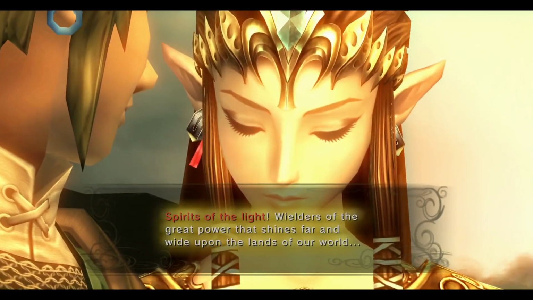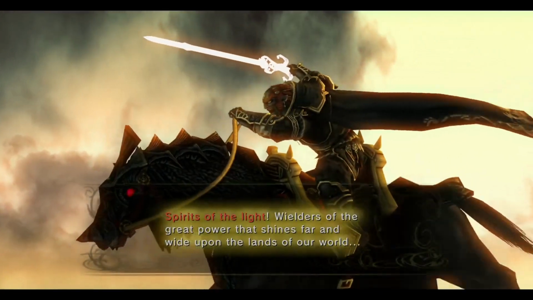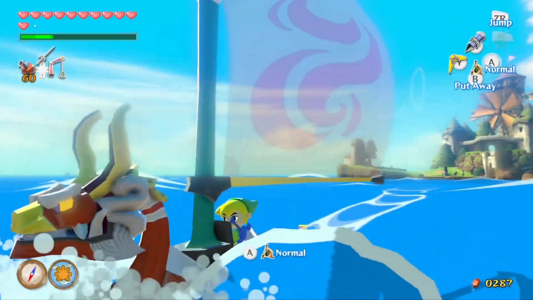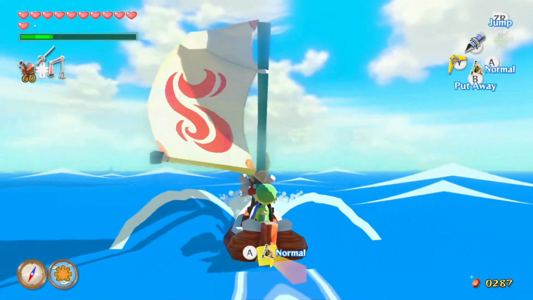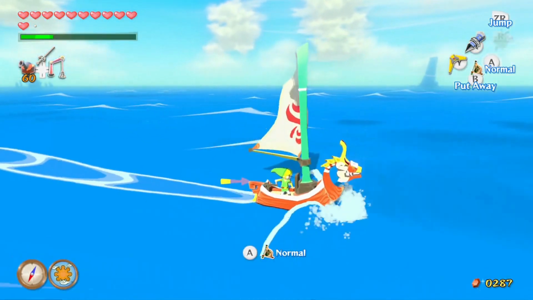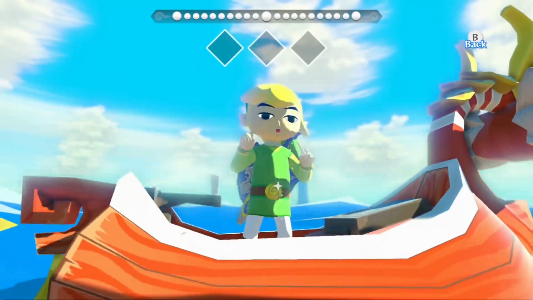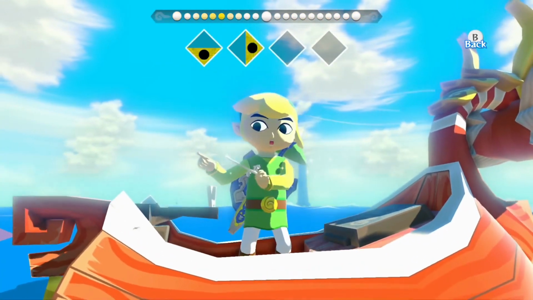However, I think it might be interesting to look at these, as they could provide some reasonable evidence for the Child timeline placement. Every single Adult timeline game has one distinct art style, the cartoony, cel-shaded look. Every game in this timeline has this art style, and I personally believe that it's intentional. The art style gives the games in this timeline a certain charm and identity. Breath of the Wild does not have this art style, so if it was in the timeline, I believe it would stick out like a sore thumb.